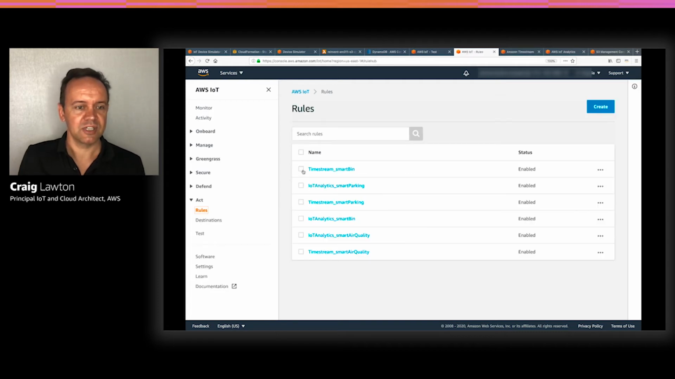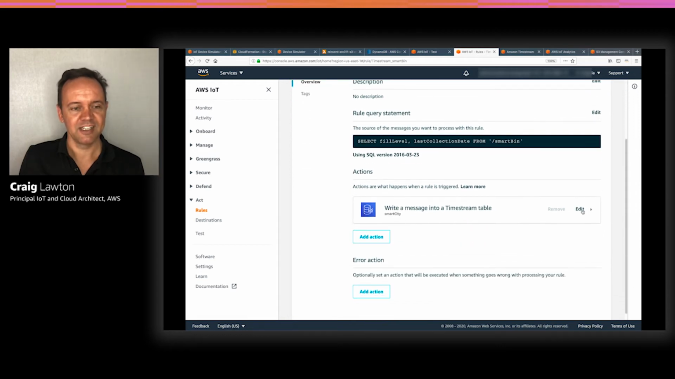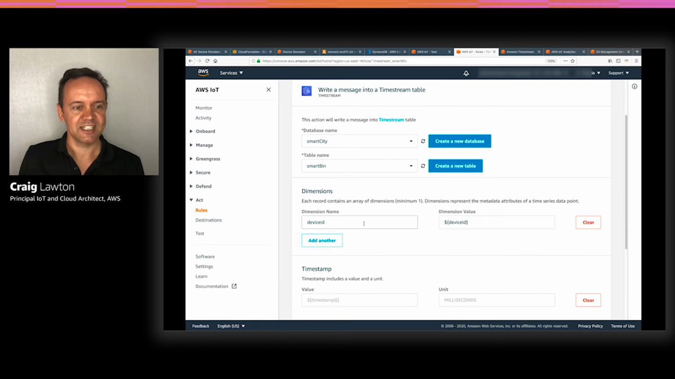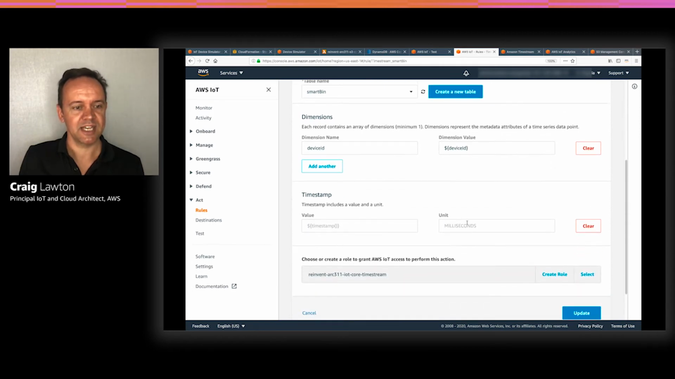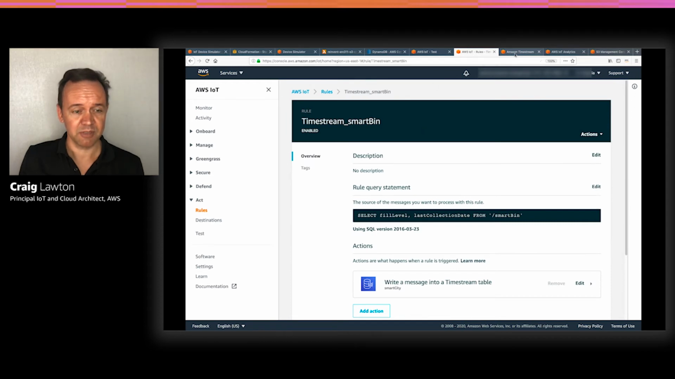If we go back to the IoT service, we can create a rule. We've created six rules here, three for Timestream and three for IoT Analytics. The Timestream rule for smart bins selects those measures, fill level and last collection date, from our topic for smart bin, and it has one action to send to a Timestream table. You can see it's sending it to the smart city database and the smart bin table, and you can see the dimension is the device ID. So we've set up the rule, set up the plumbing now for that data to come through to Timestream.